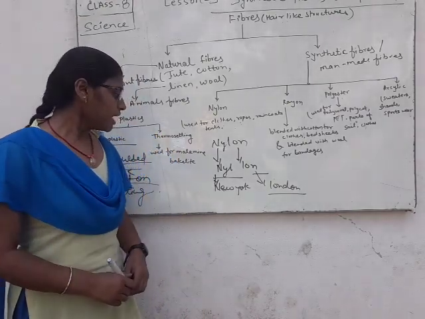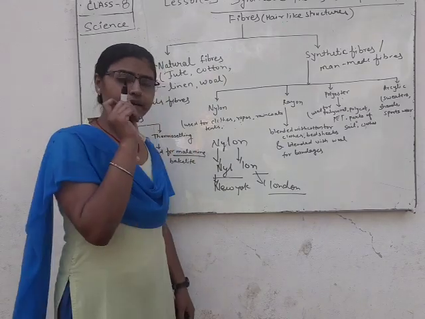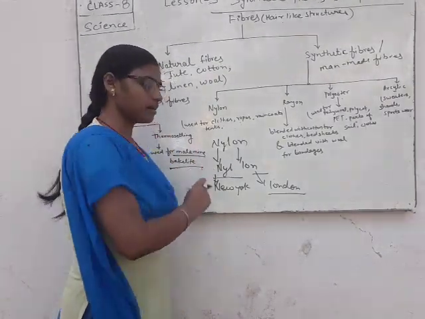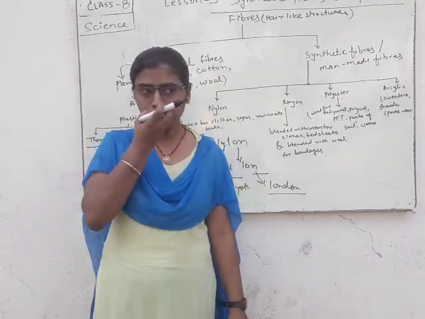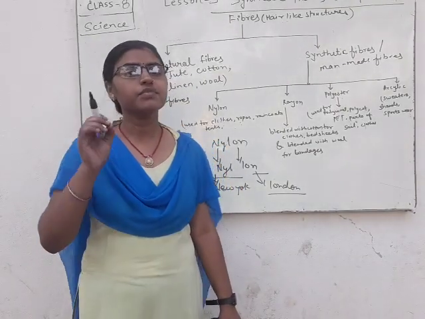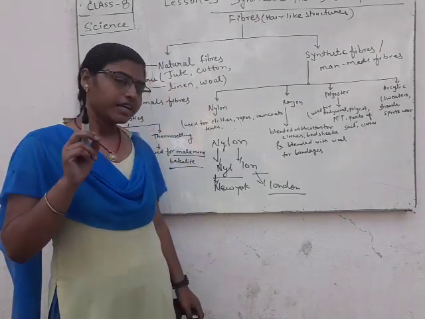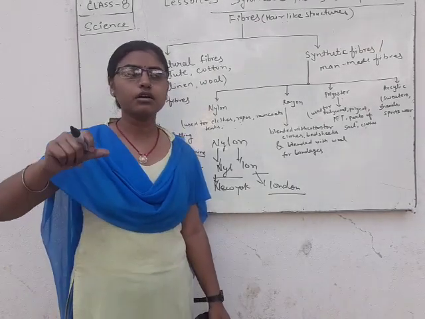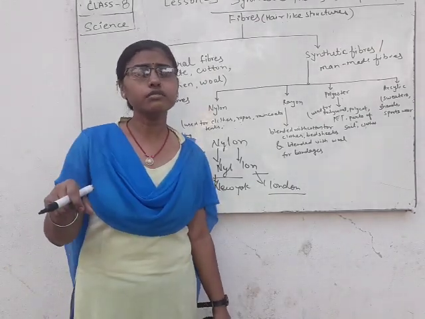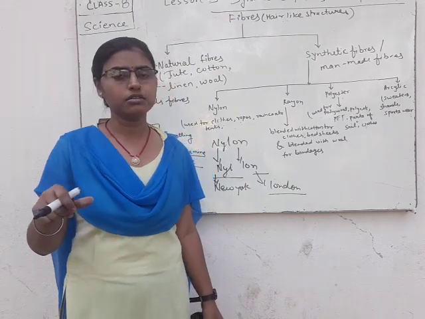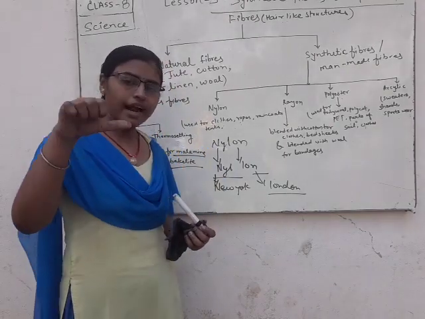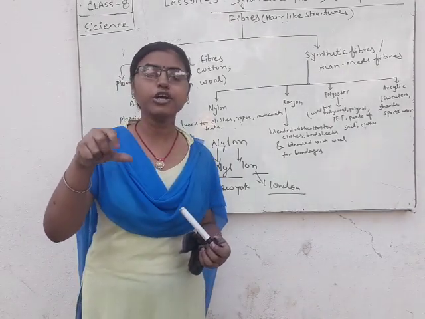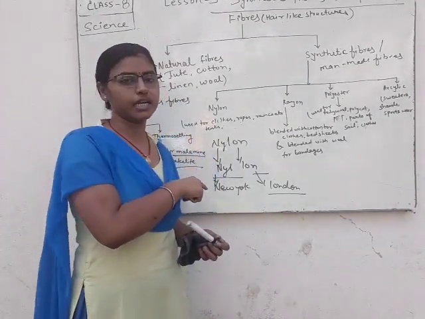Melamine is used for making utensils, and bakelite is also a tough layer of plastic. And where is it found? It is found in the handle of the cooker and the handle of the pan. You see in your homes the handle of a pan and the handle of a cooker, which are made of bakelite.